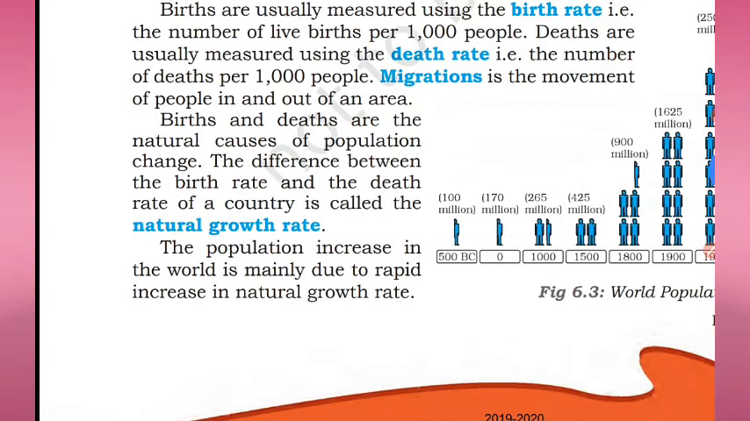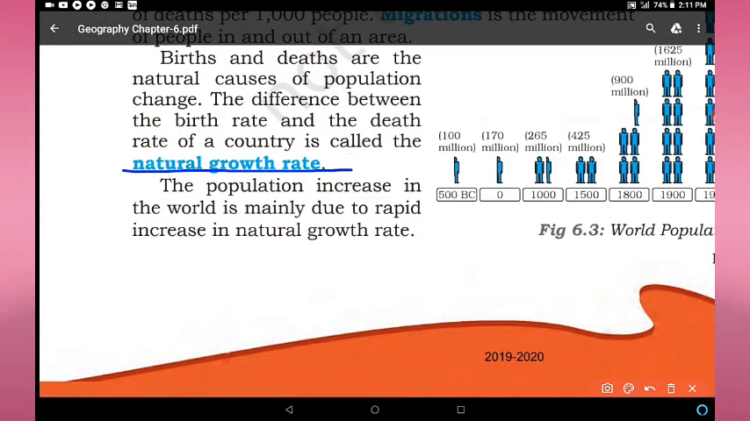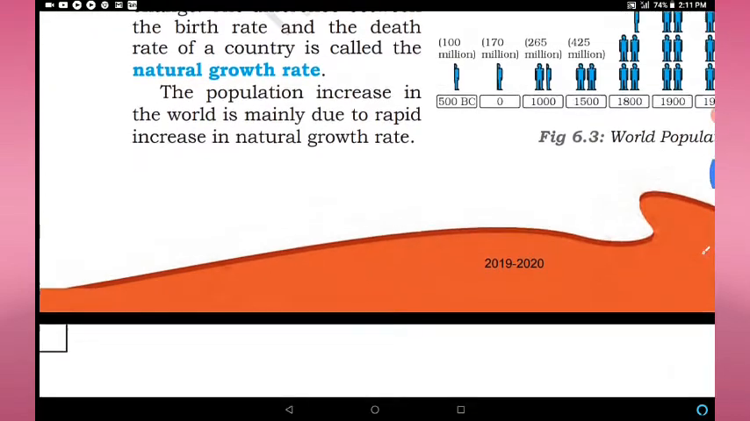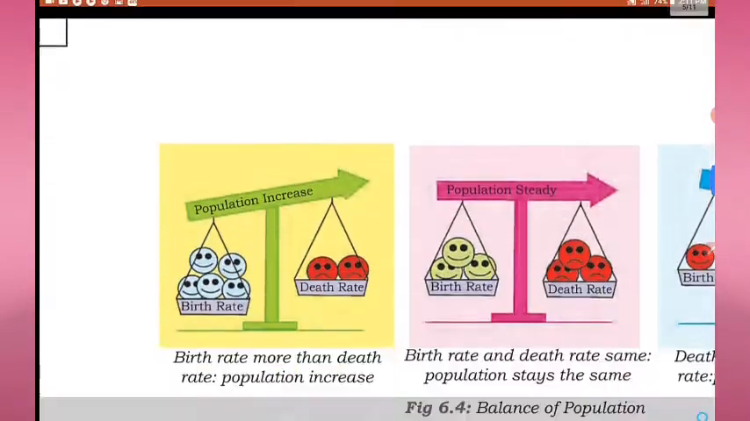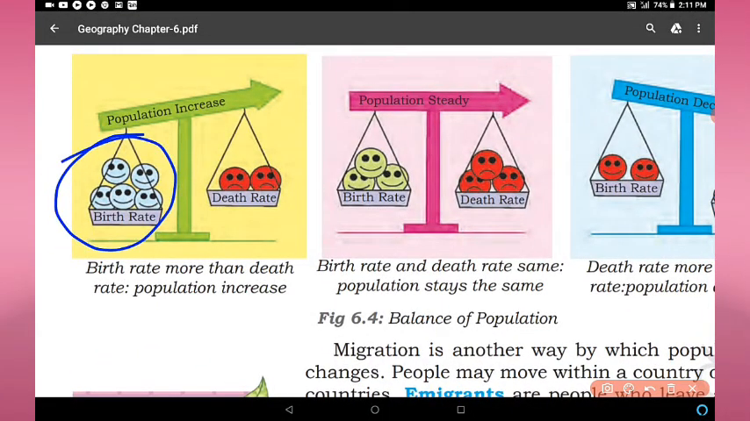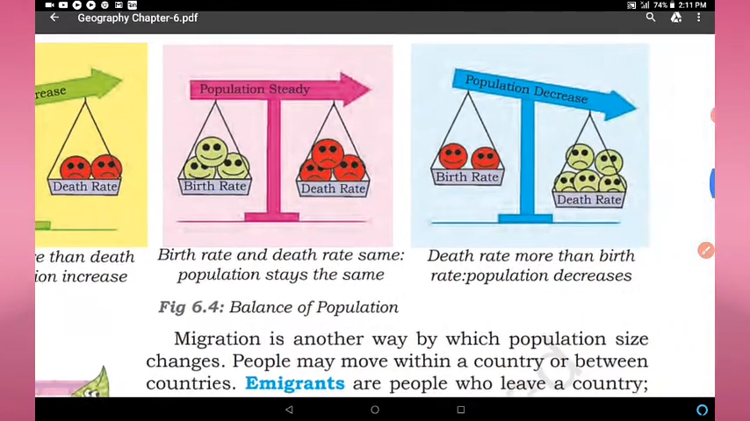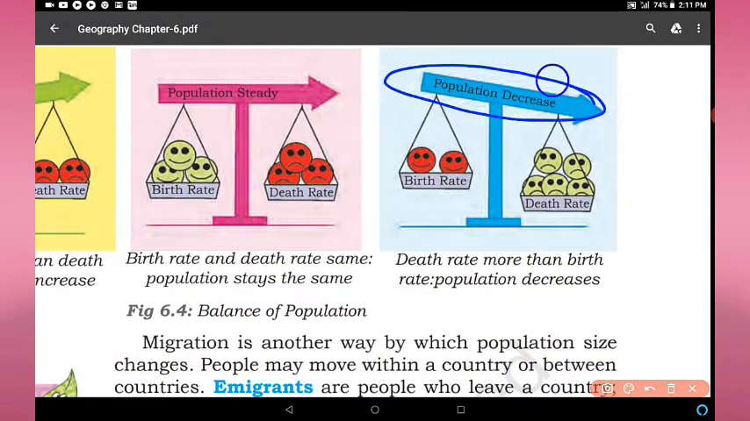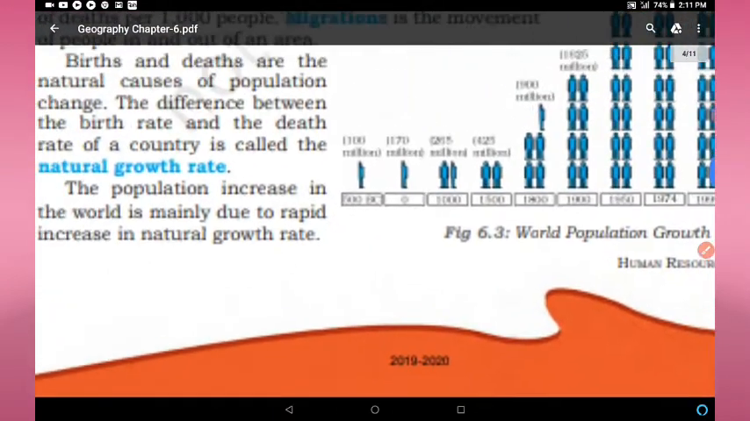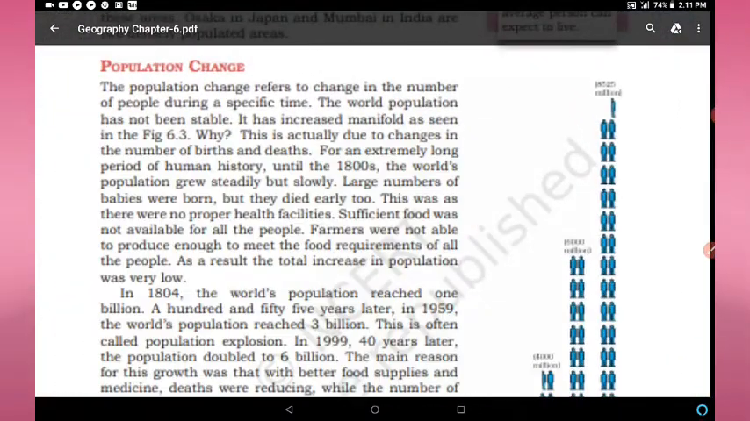So births and deaths are the natural causes of population change. The difference between the birth rate and death rate of a country is called natural growth rate. If birth rate is high, then there will be growth in the population. You can see this diagram. If birth rate is higher, then the population will increase. If both are the same, the population is steady. And if the death rate is more than the birth rate, then the population will decrease. Clear?